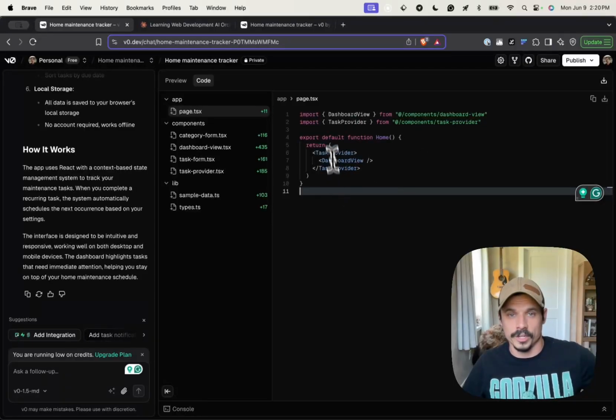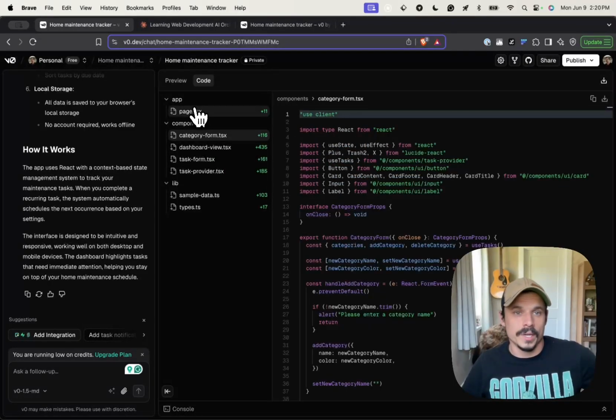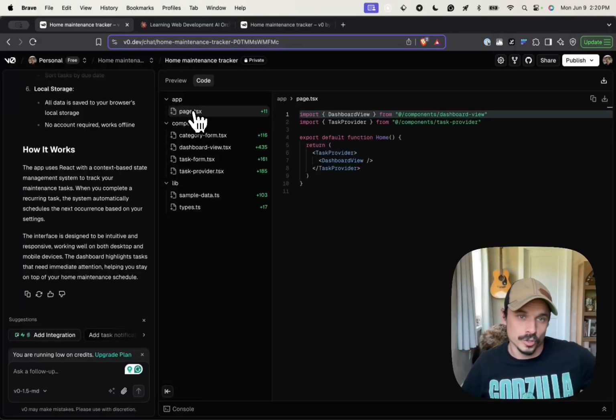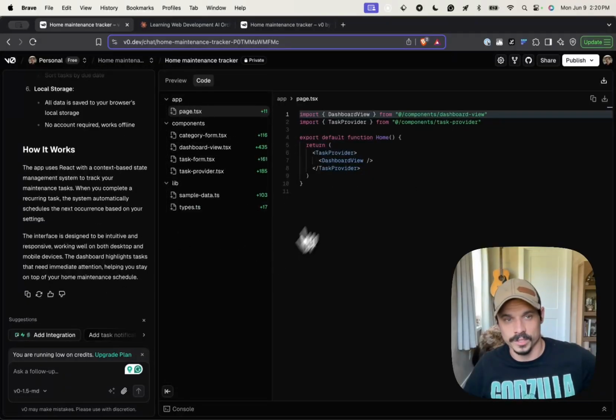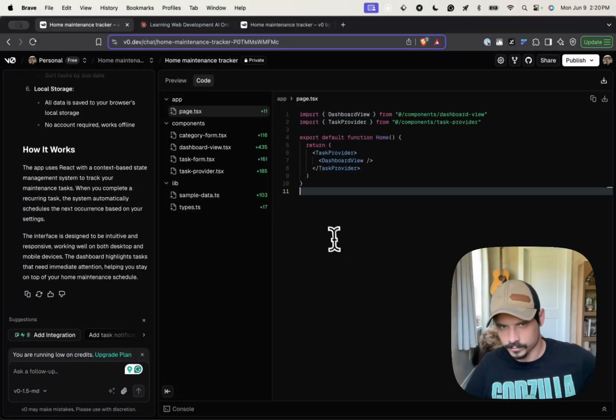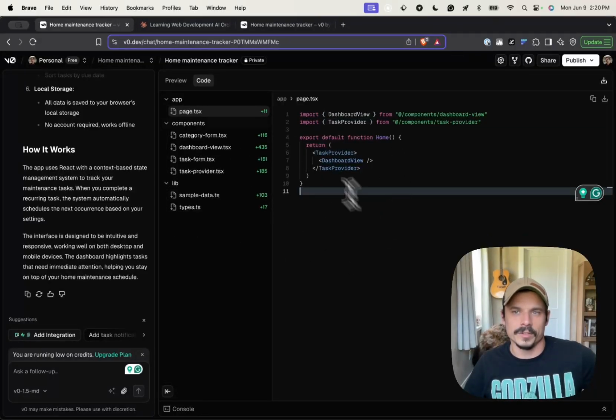Go in here, try to figure out what these import statements are, all this stuff. That is one way that you could do it, and you can use AI to help you with this too. That's one thing that I do like to do a lot, is to actually use AI as a coach. You can either do that right here in V0, you can do it in Cursor, you can do it in Claude, whatever.